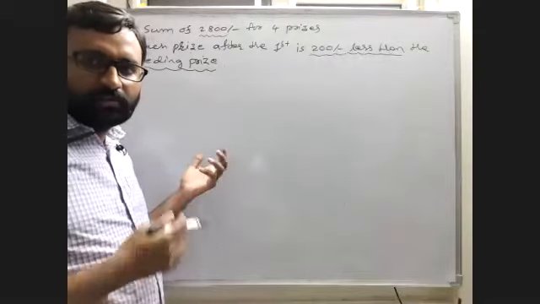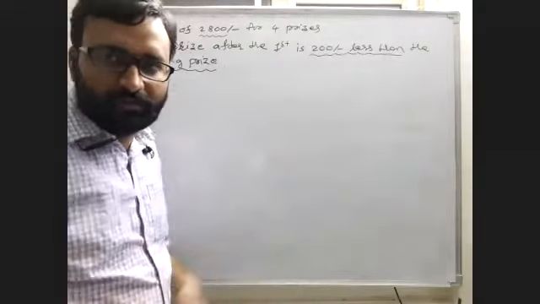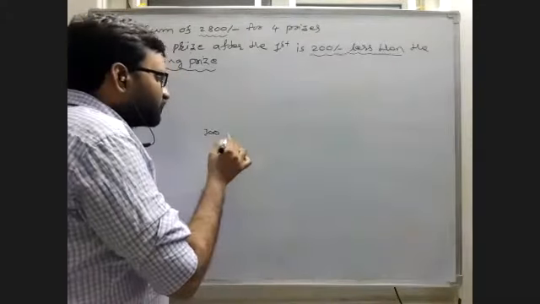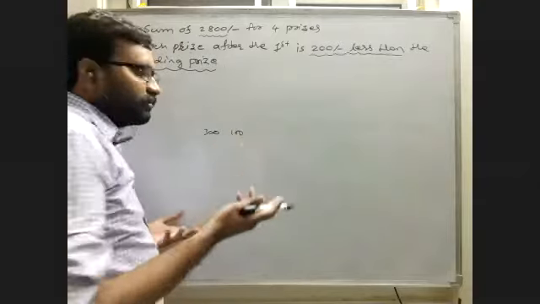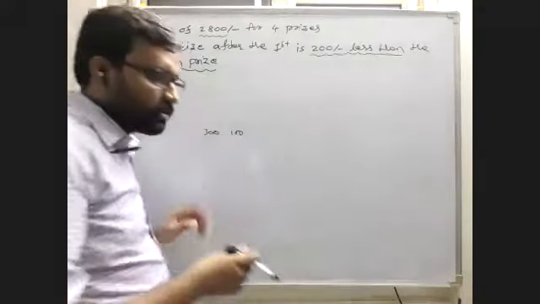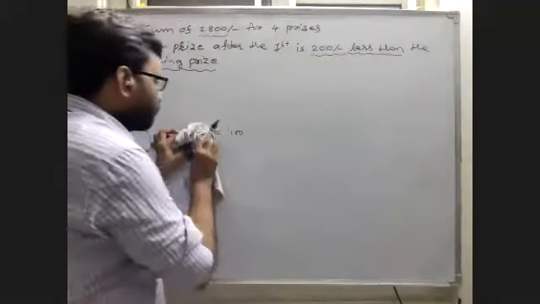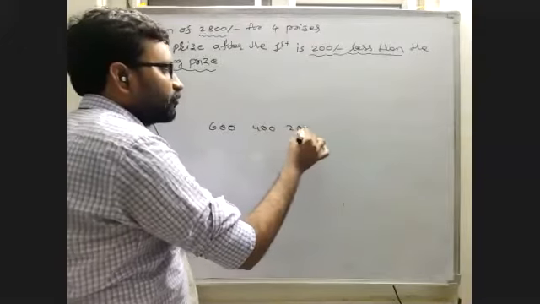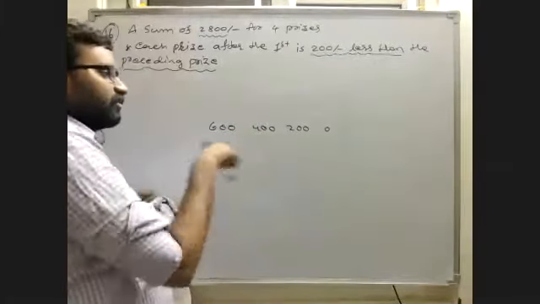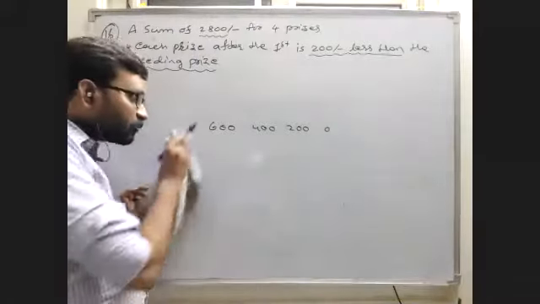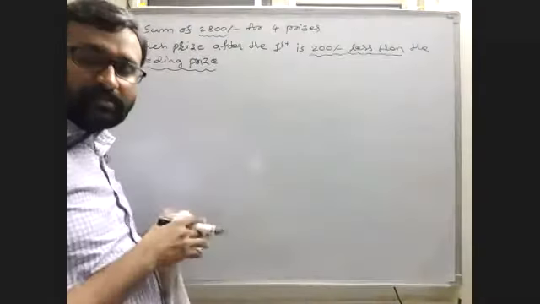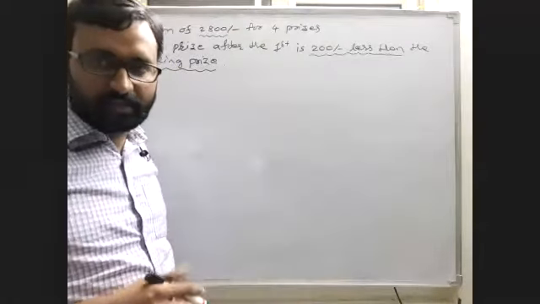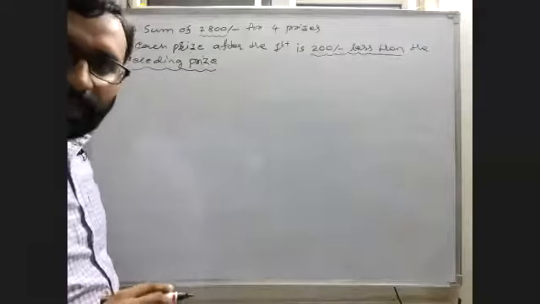If you know the first amount, just decreasing by 200, 200, 200, we will get the others. But we don't know the first amount. Now, if I take 300, 300 minus 200 is 100, 100 minus 200 is minus 100. So this is wrong. And if you take 600, 600 minus 200 is 400, 400 minus 200 is 200, 200 minus 200 is 0. But the sum of these four is not equal to 2,800. So like this, we should distribute four prizes in decreasing order with a difference of 200. We don't know the first prize amount.